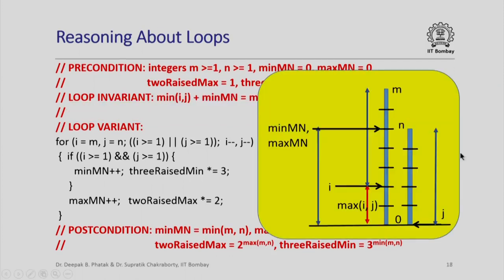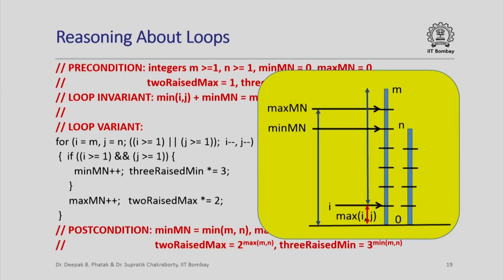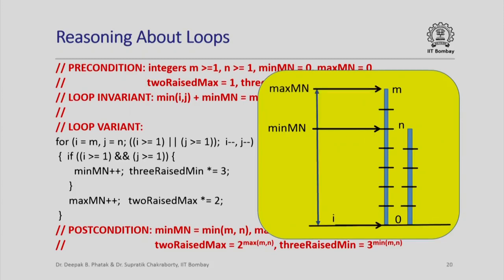So how do we do that? So this is the time when j has become 0, i is still not 0, we have got the value of minimum mn, let us stop changing min mn any further and let us try to get max mn. So what do we do? We get rid of the j part, and then we keep decrementing i just like before until i becomes 0.